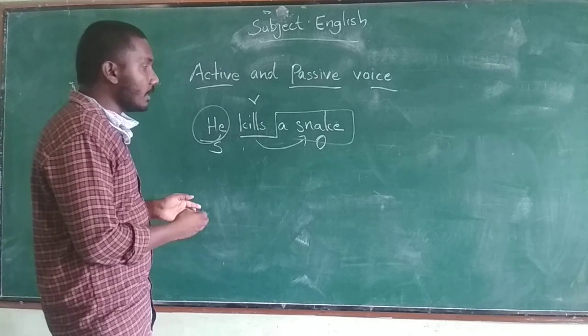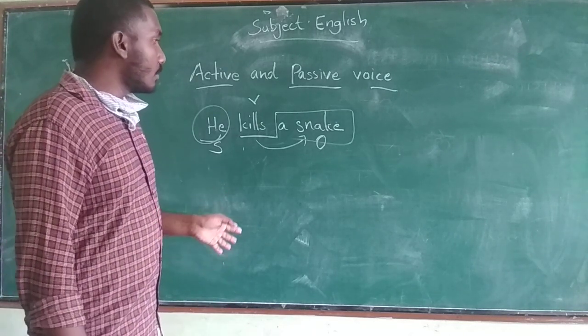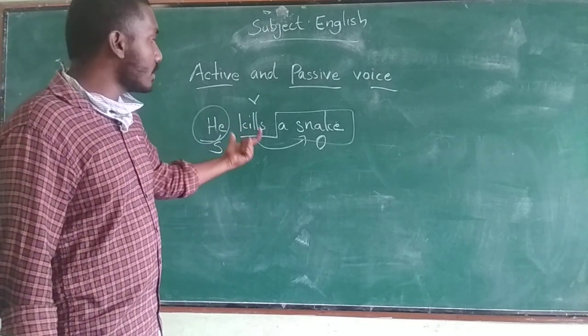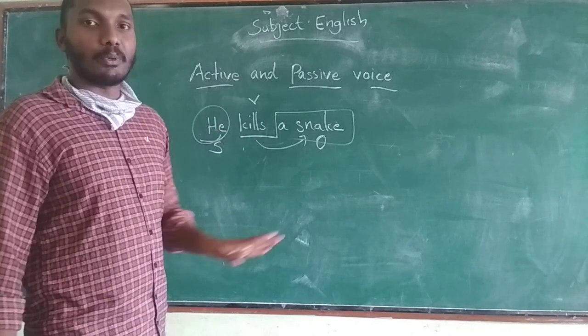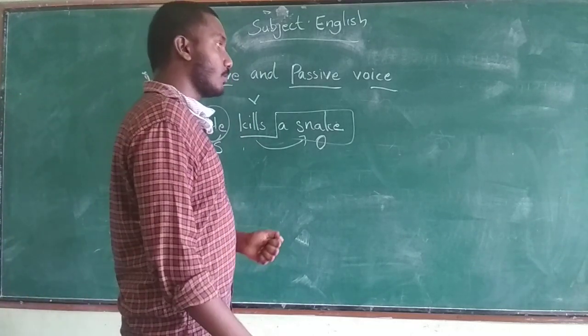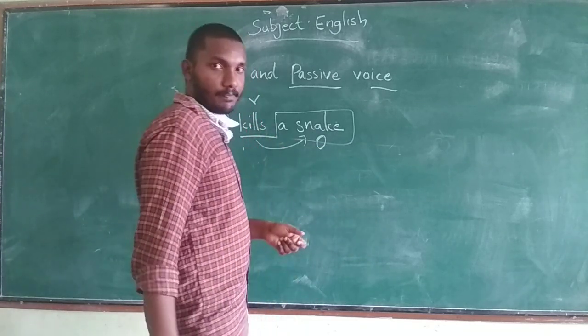We know that it is a simple present tense. So how can we convert an active voice sentence in the simple present tense into passive voice? Let us discuss that. There are some rules. First, we have to change subject into object and object into subject.